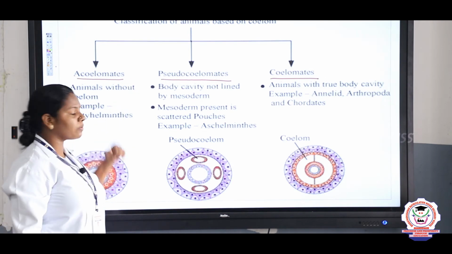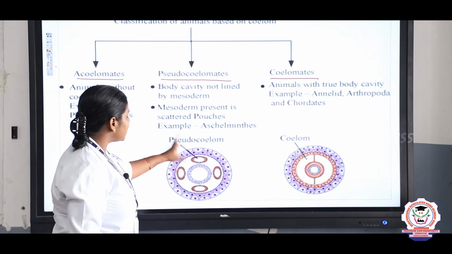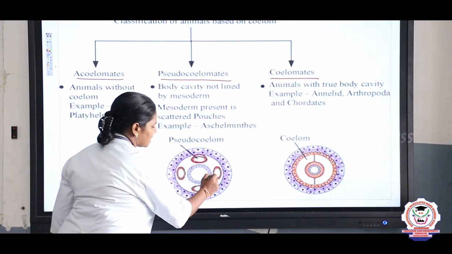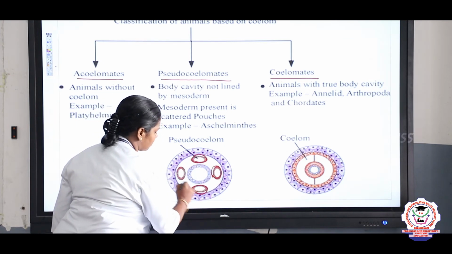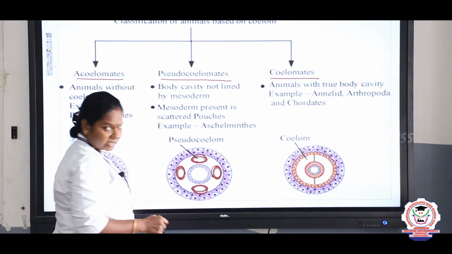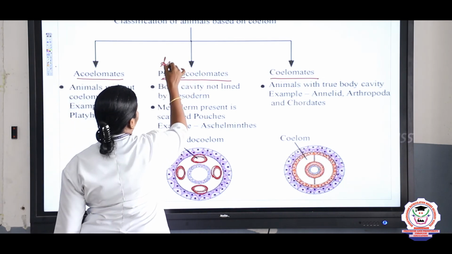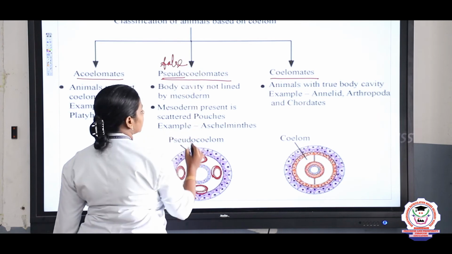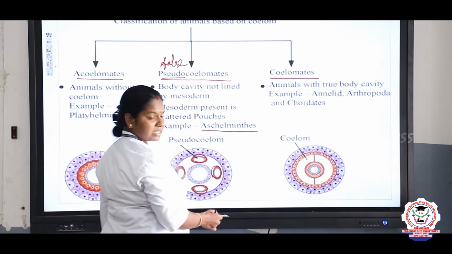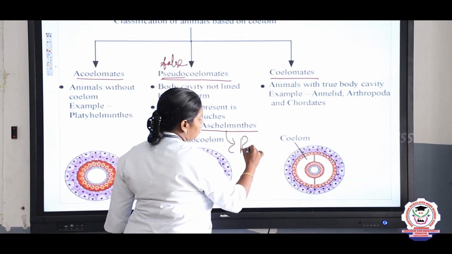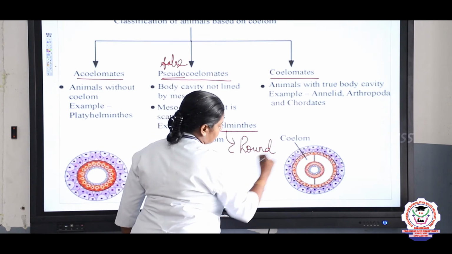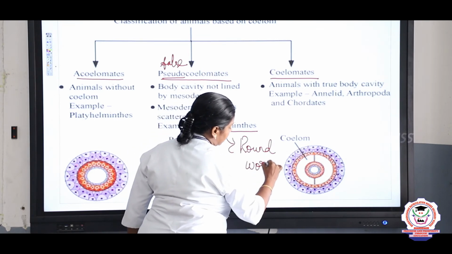Pseudocoelomate means the mesoderm is scattered into pouches. A false cavity is present between the outer and the inner layer. Pseudo means false, and pseudocoelom we can see in Aschelminthes, roundworms.